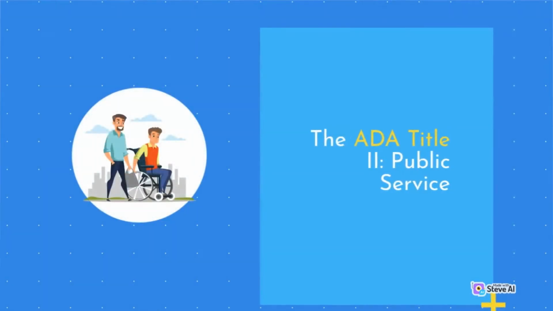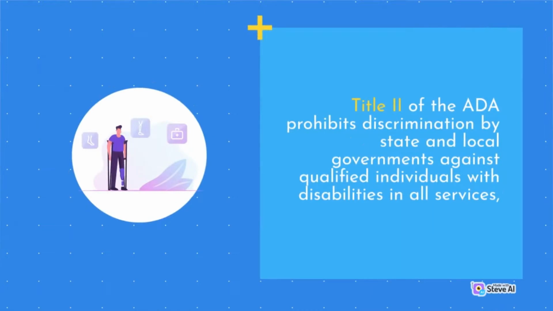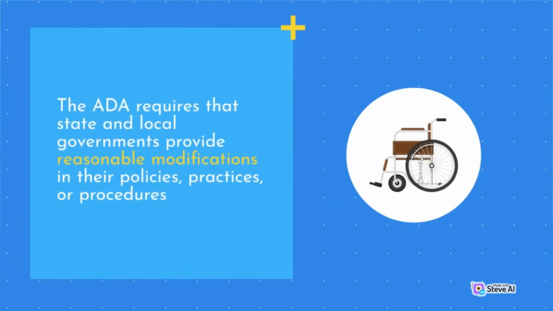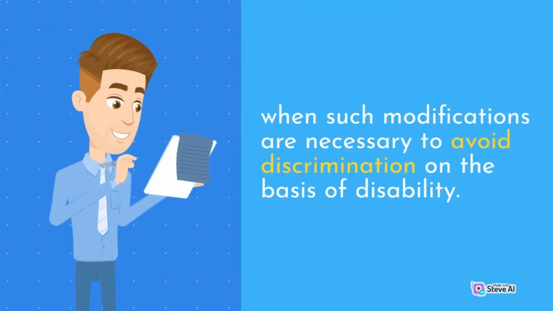The ADA Title II, Public Services. Title II of the ADA prohibits discrimination by state and local governments against qualified individuals with disabilities in all services, programs, and activities provided or made available to the public. The ADA requires that state and local governments provide reasonable modifications in their policies, practices, or procedures when such modifications are necessary to avoid discrimination on the basis of disability.